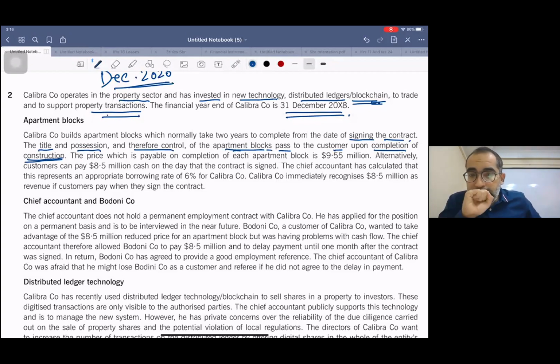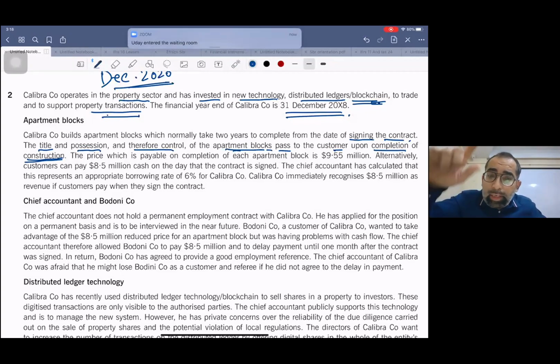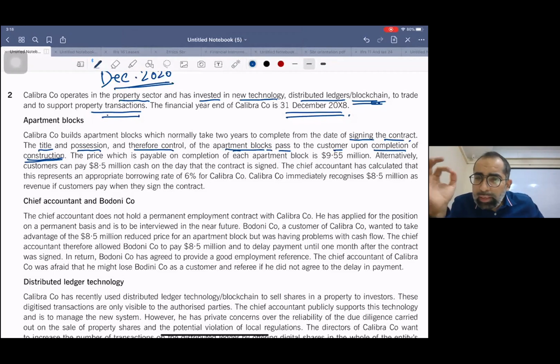Right? Okay, now what we do, we construct the apartments, and in the end we deliver those apartments after 2 years or 3 years after the completion. So you tell me one thing: when do customers get the economic benefit from these apartments? After 2 years, when we deliver it, when we give possession, when we give control.